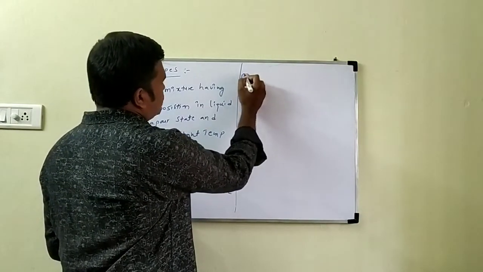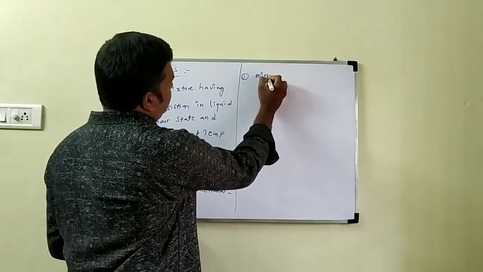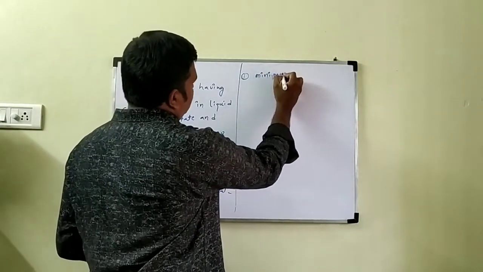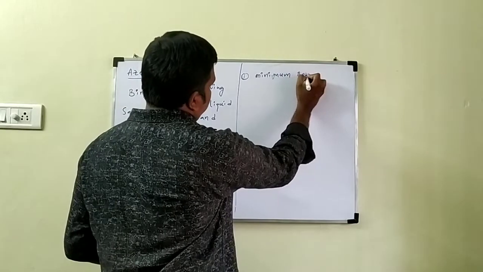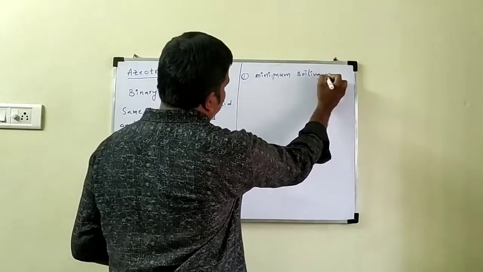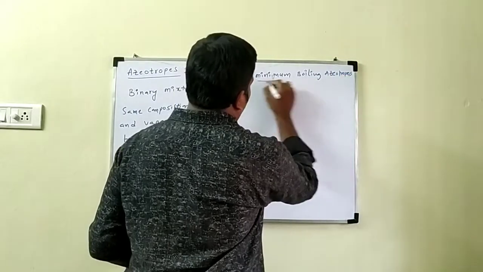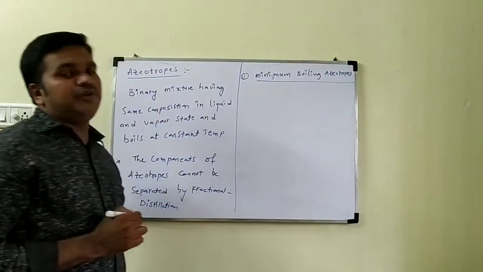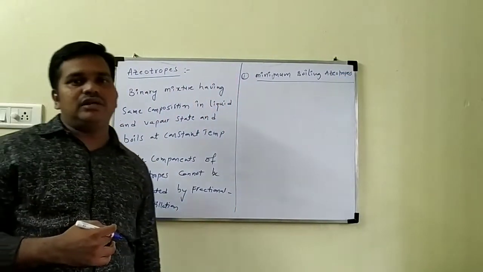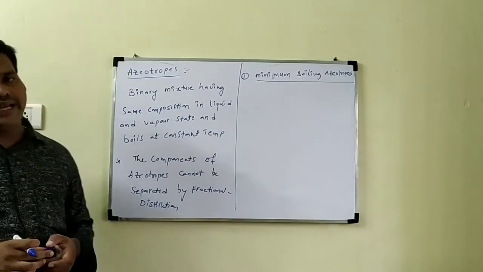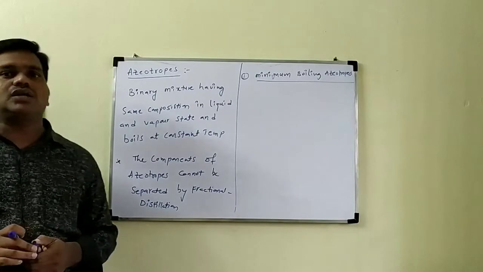First we have minimum boiling azeotropes. What are minimum boiling azeotropes? Yesterday we already discussed positive deviation and negative deviation from Raoult's law.